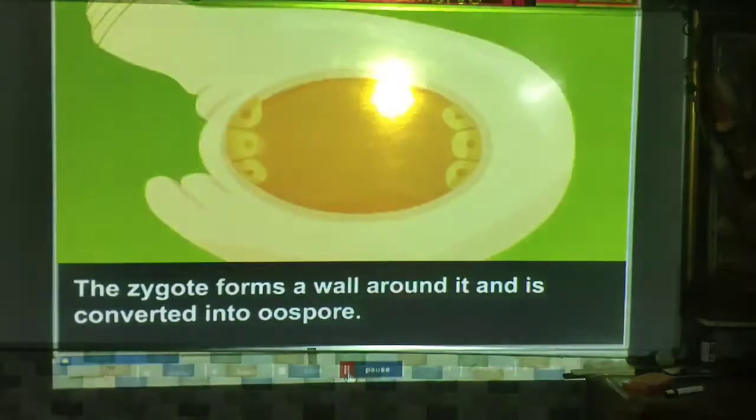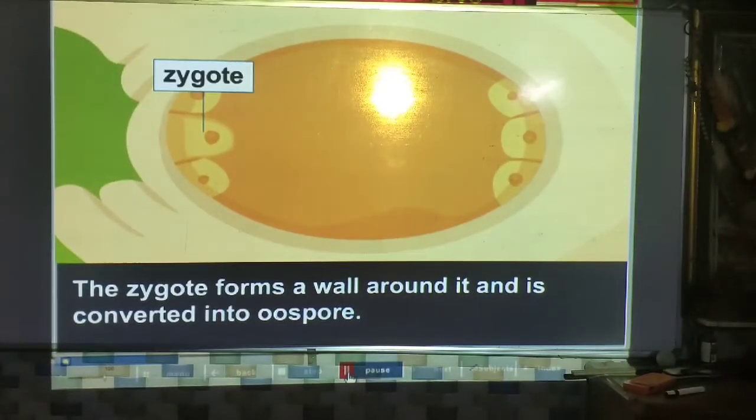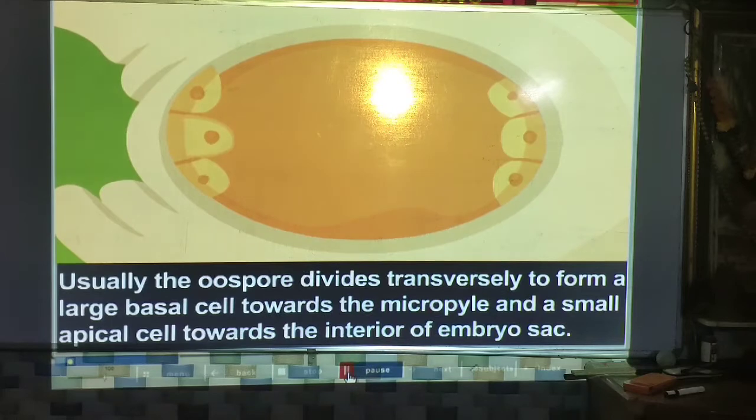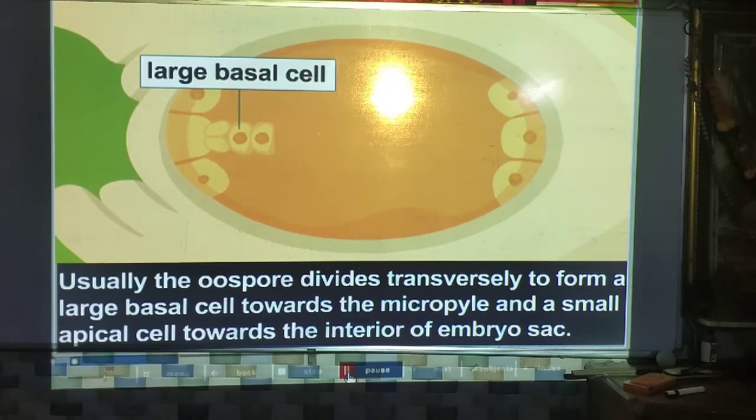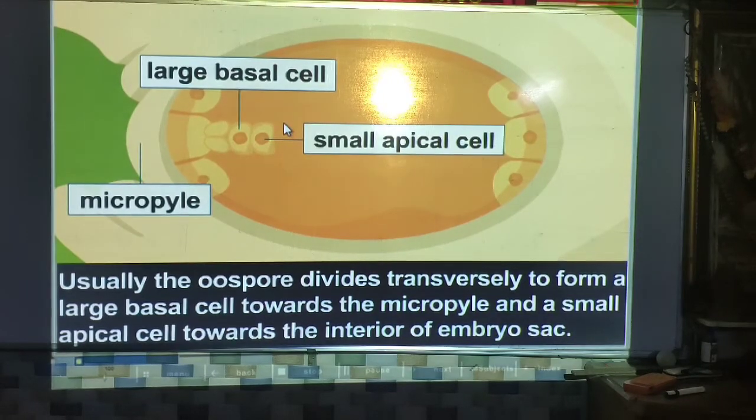Development of the embryo. Now see how the embryo develops. The zygote forms a wall around it and is converted into the oospore. Usually this oospore divides transversely to form a large basal cell toward the micropyle, and a small apical cell toward the interior, the embryo sac. This is the embryo sac.